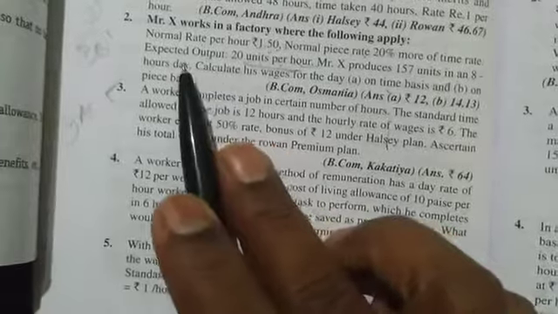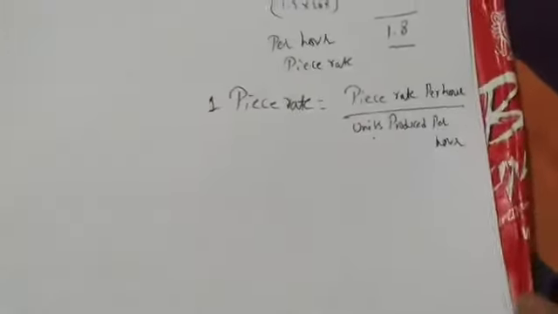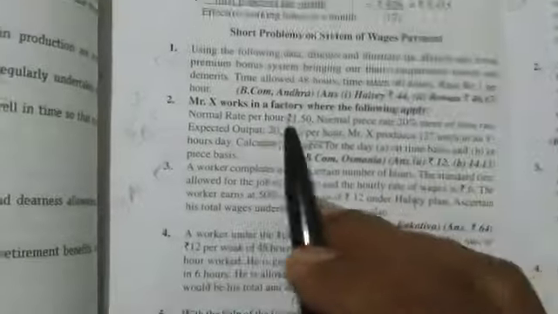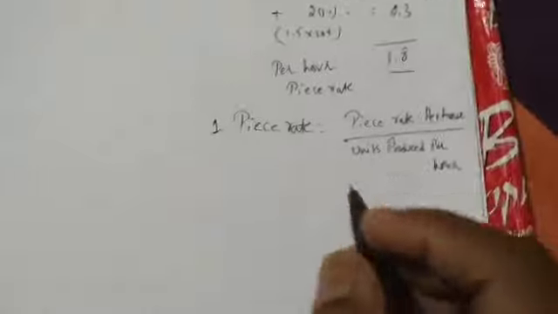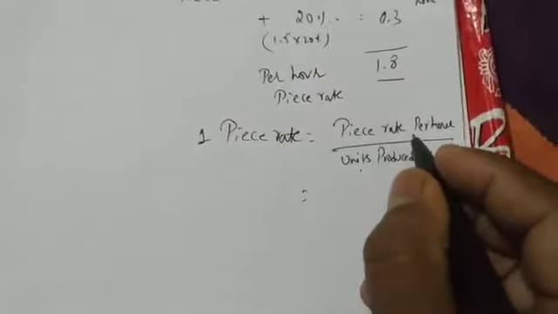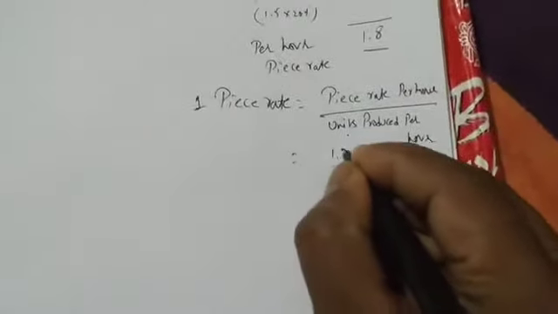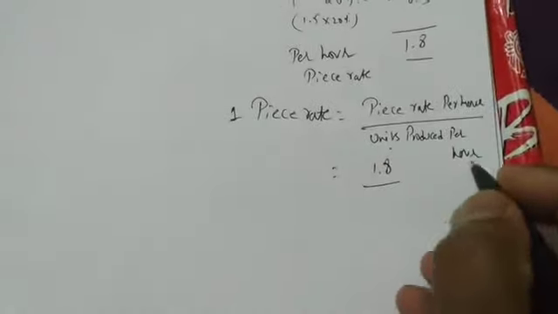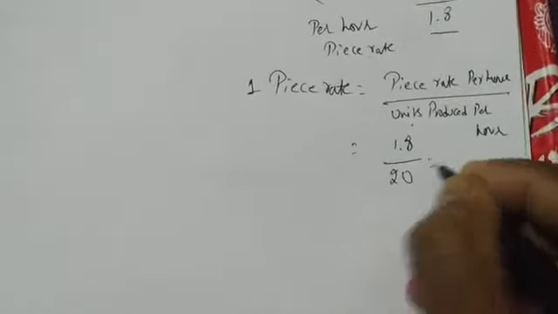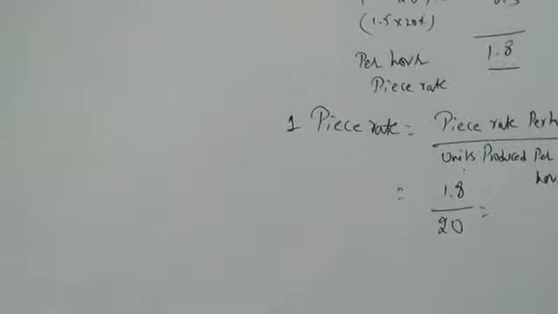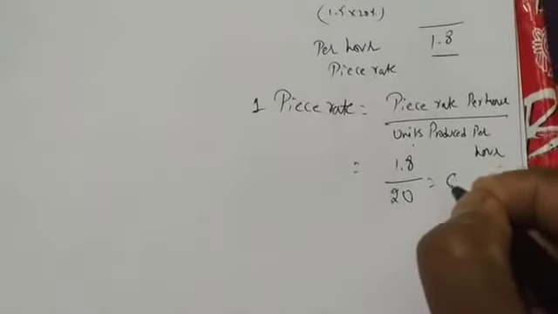So here in the question it is mentioned: he says expected output 20 units per hour. So in 1 hour we are producing how many units? 20. So the formula is piece rate per hour is how much? 1.8 divided by units produced per hour, which is 20. So 1.8 divided by 20, we are getting 0.09.